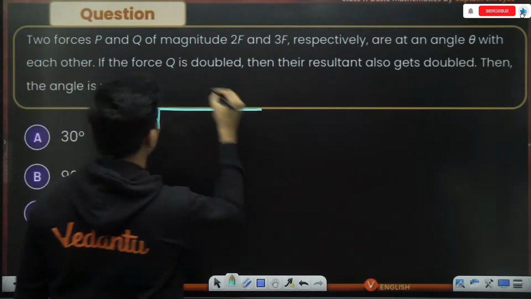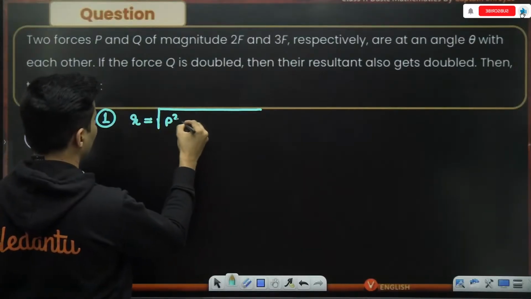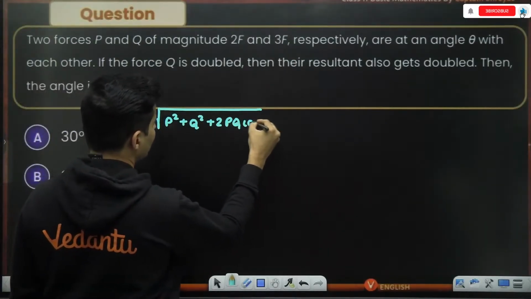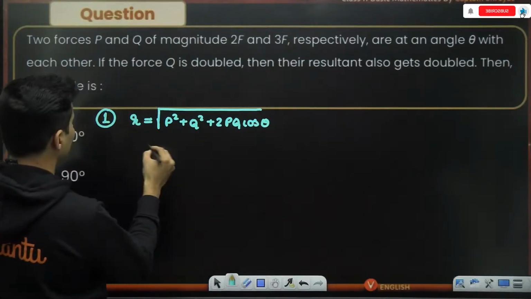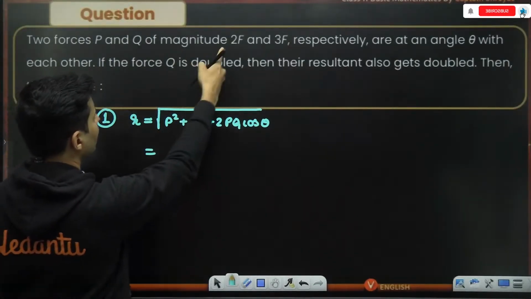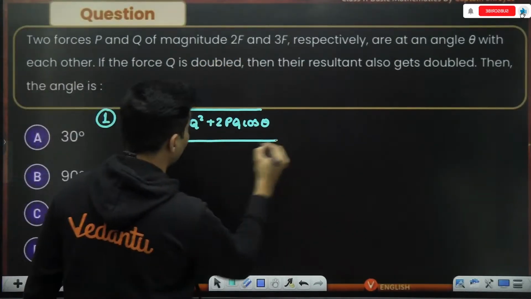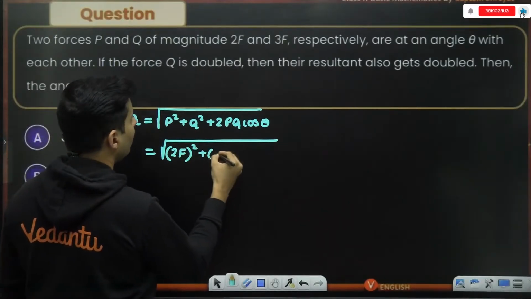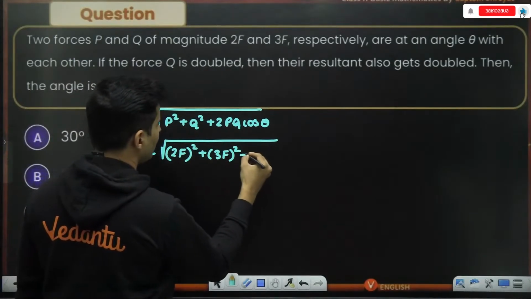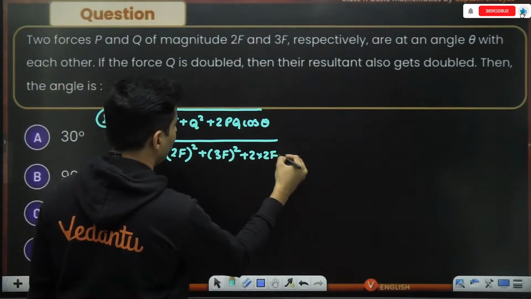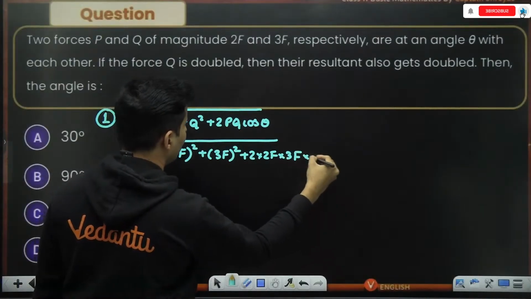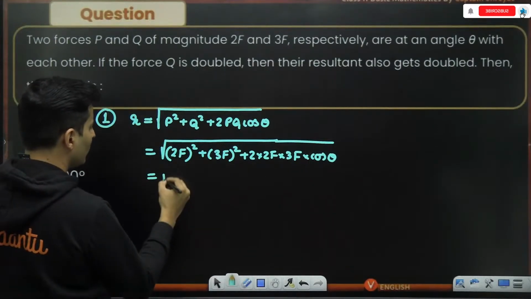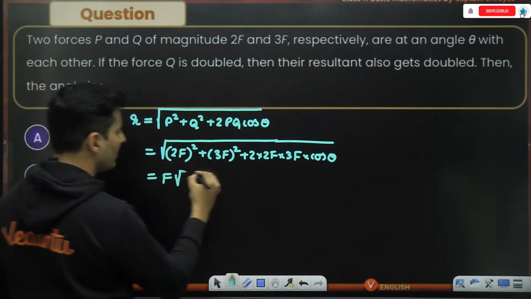It will be nothing but root of P square plus Q square plus 2PQ cos theta. Okay, the angle is not given, but P and Q's magnitudes are given, 2F and 3F. So this will be nothing but 2F whole square plus 3F whole square plus 2 multiplied by 2F multiplied by 3F multiplied by cos of theta. Okay, F is common everywhere, so when you take it outside the root, it will just become F.